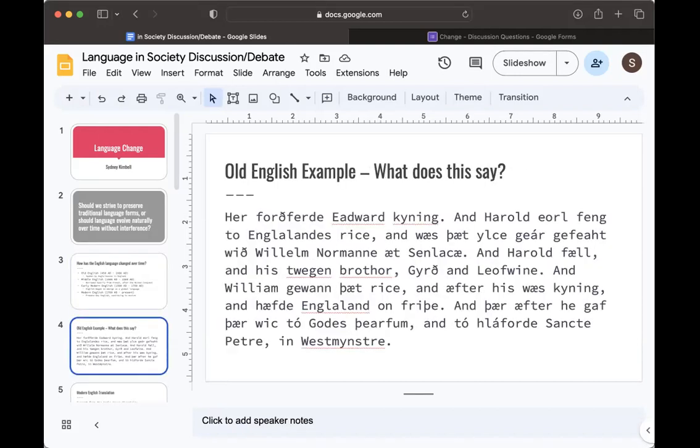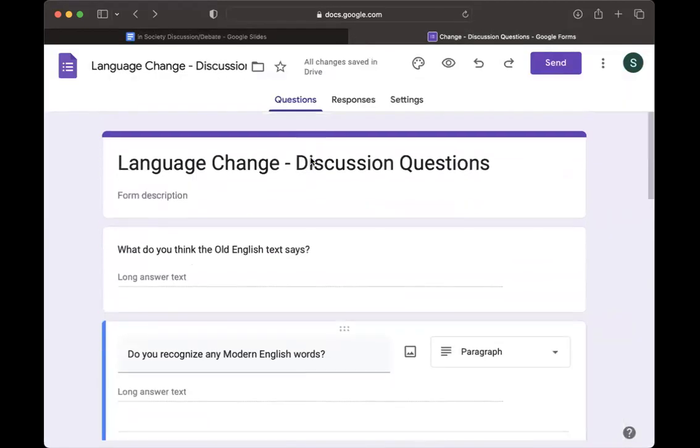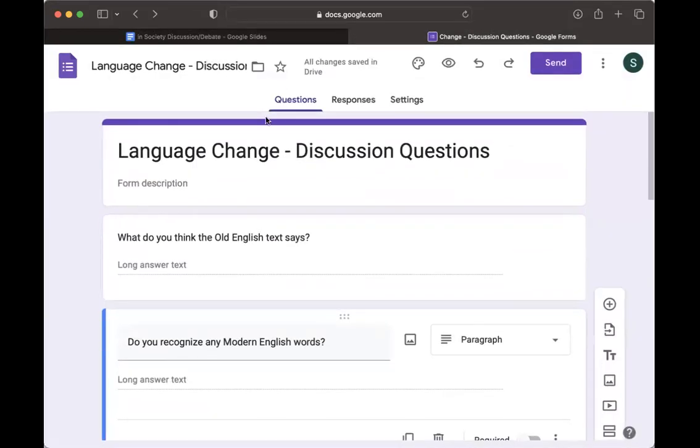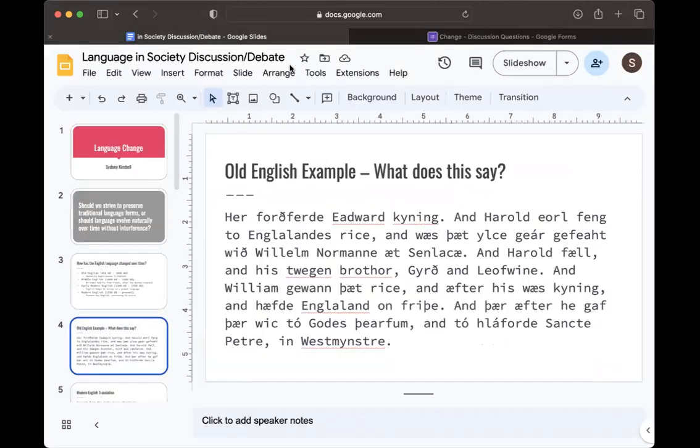So I have this example of Old English. I have this Google form with some questions, so we can pause the recording here and you can answer the first two questions. Try to guess what the Old English text says, and do you recognize any modern English words in the text? We can pause the recording here and you can have some time to answer those questions.